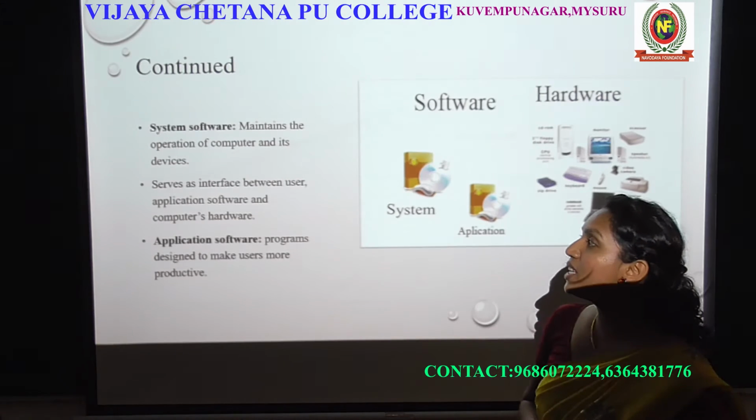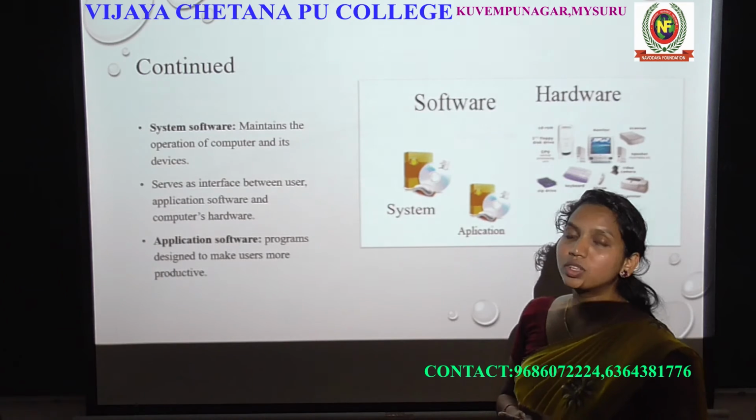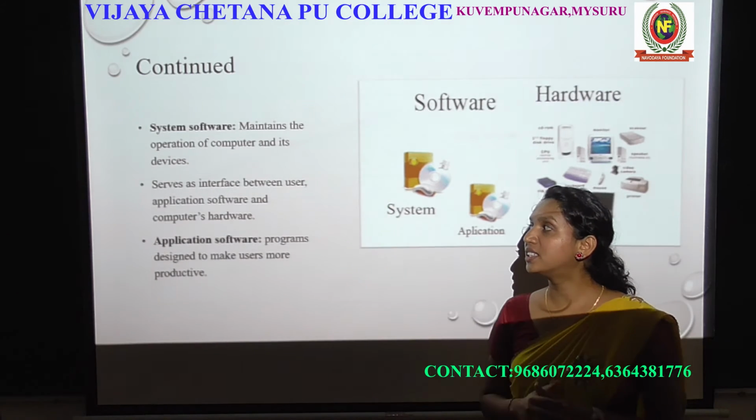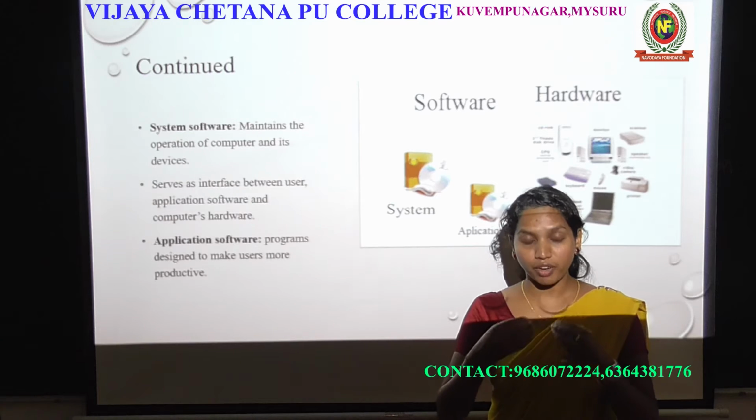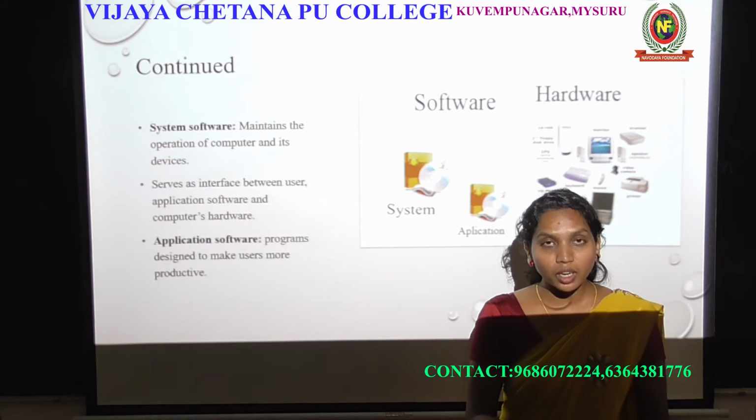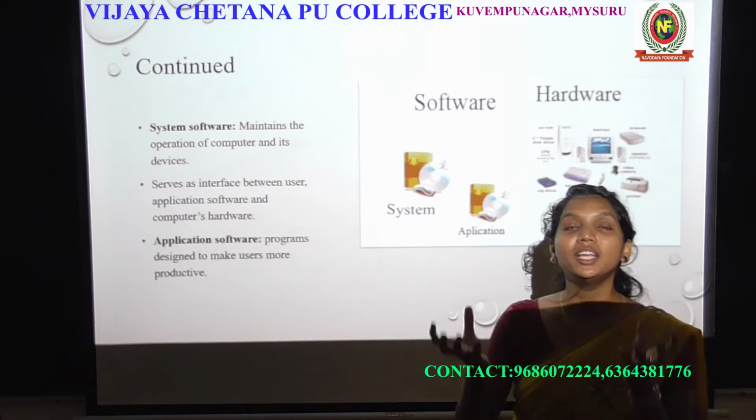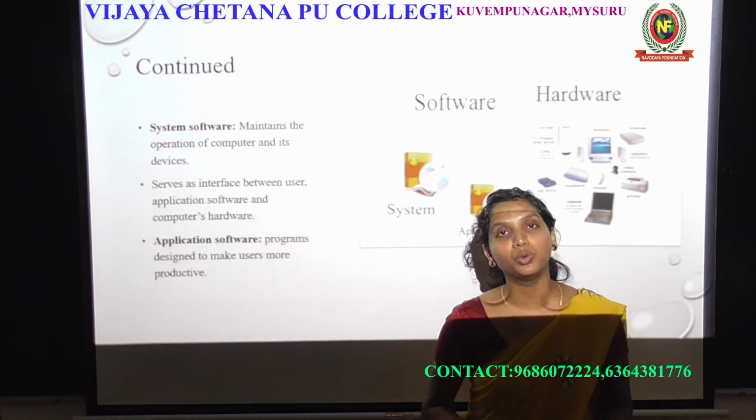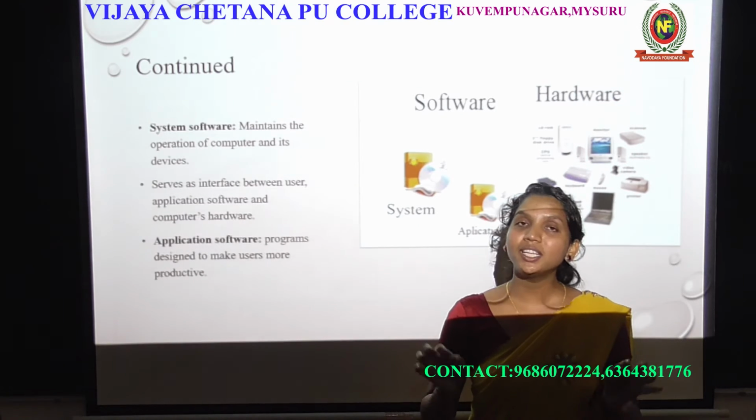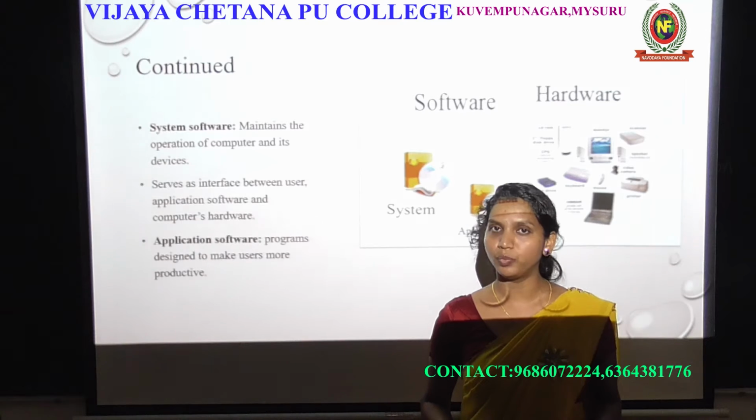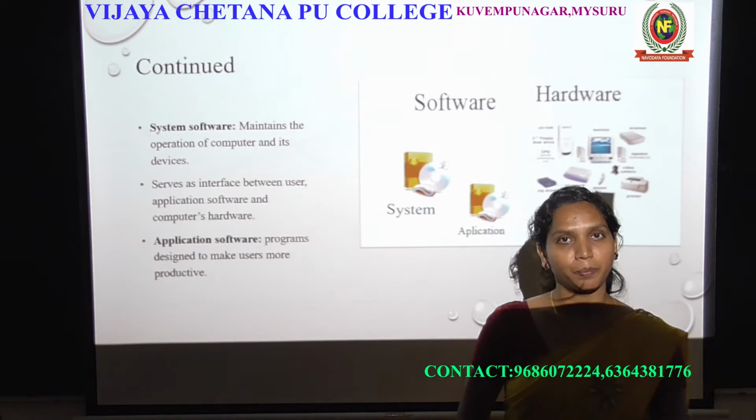Okay. It serves as an interface between users, application software and the computer's hardware. What is the meaning of serving as an interface? When users use the computer, how do they use it? Through the operating system. The operating system is an interface between the user and the computer. Without an operating system, can we use the computer? No, not at all. So it gives the interface between the user and the computer.